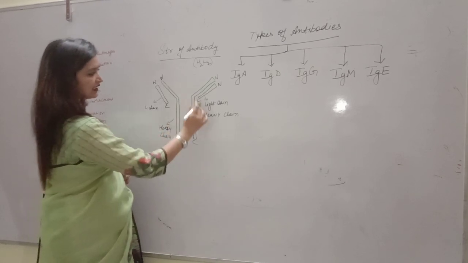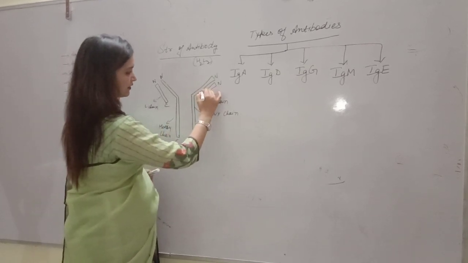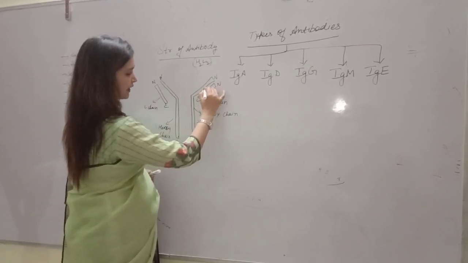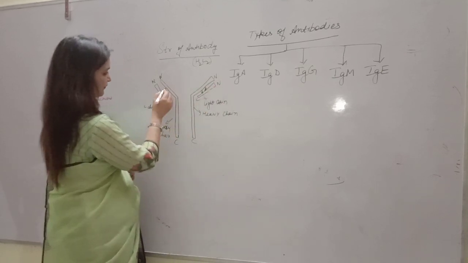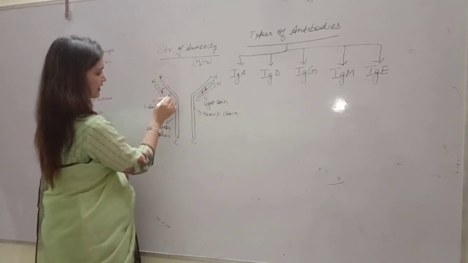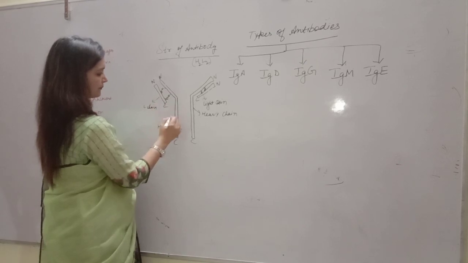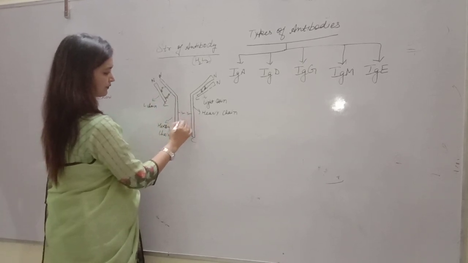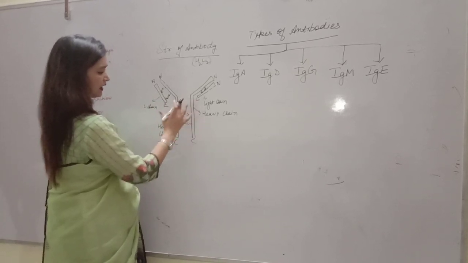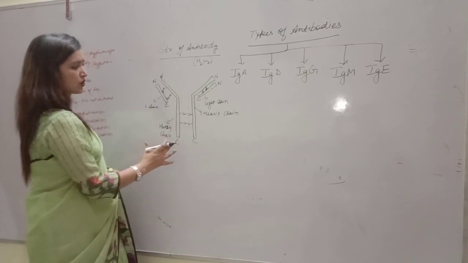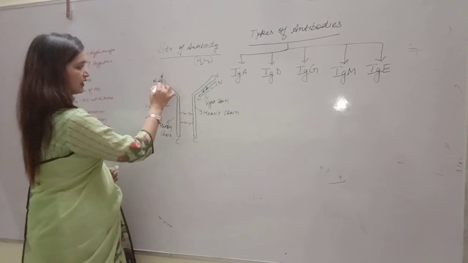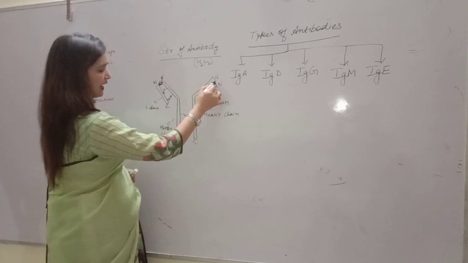Alright students, these light chains and heavy chains have disulfide bonds between them that maintain the structure of antibodies. Specifically, this region has the antigen binding site.